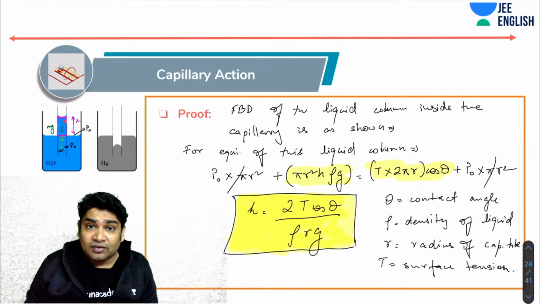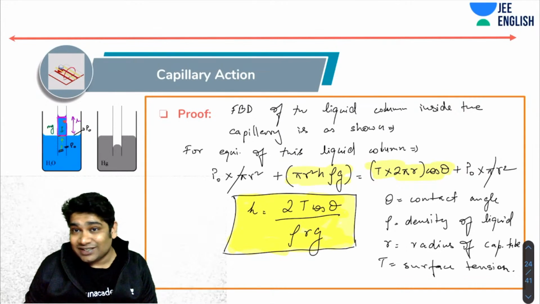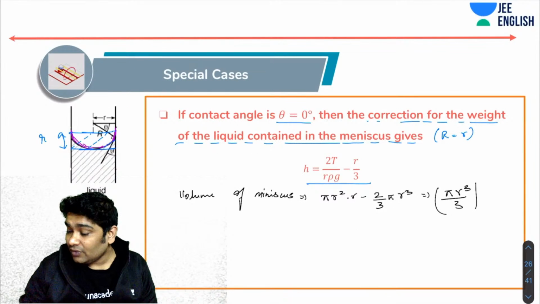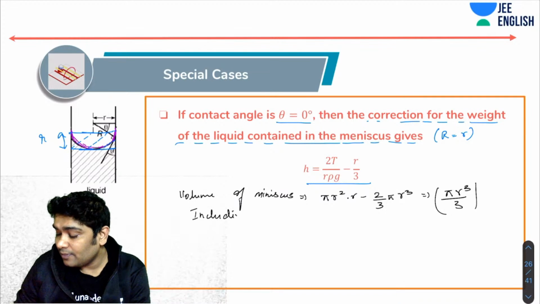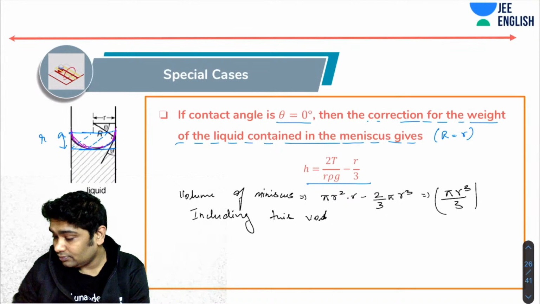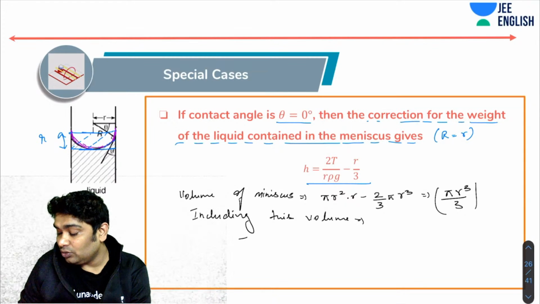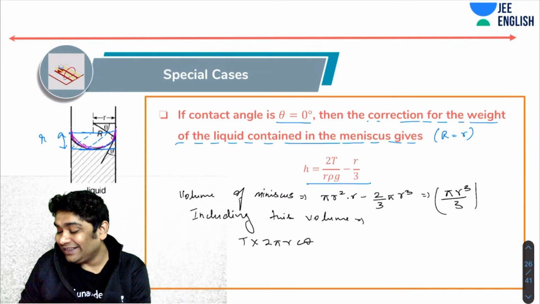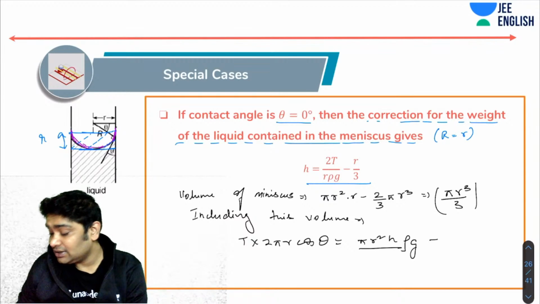Now in the weight term I will add another term, which is the weight of the liquid contained in the meniscus. So including this volume, I can say that T into 2 pi r cos theta would be equal to pi r square h rho g plus pi r cube by 3 rho g.